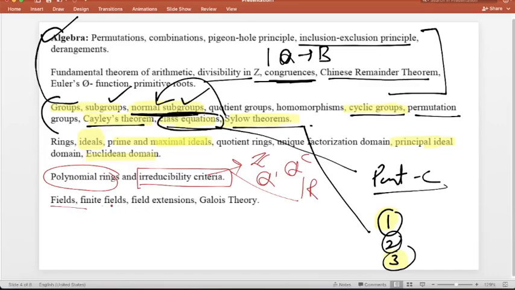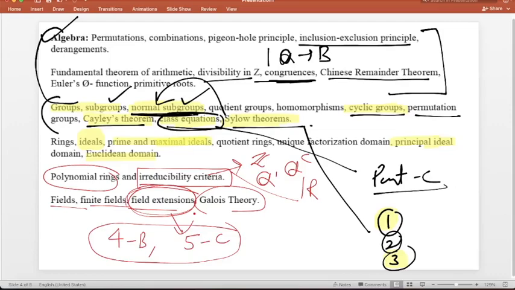Then field extension, and then Galois theory. Basically the questions they generally ask are from this topic, that is field extension, right? You should revise. So here you will get at least 4 questions in part B and 4 to 5 questions in part C. This is 100% sure. Whatever topics I have discussed, you should revise before the exam.